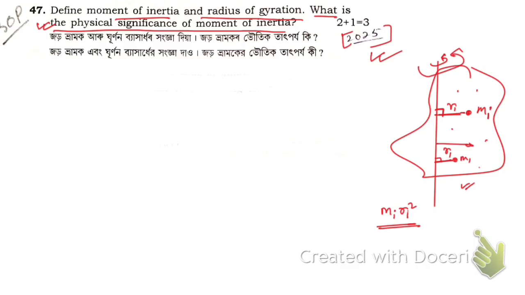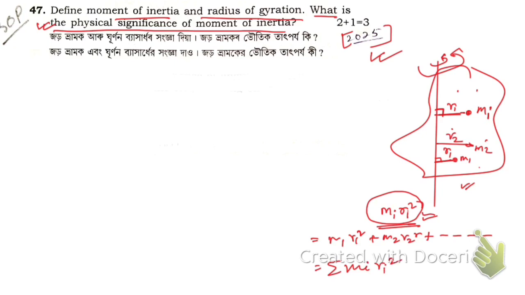Similarly, this is the second particle, mass m2, and its distance from the axis of rotation is r2. So if you add all those, m1 r1 square plus m2 r2 square plus so on, you can write this summation as summation mi ri square.